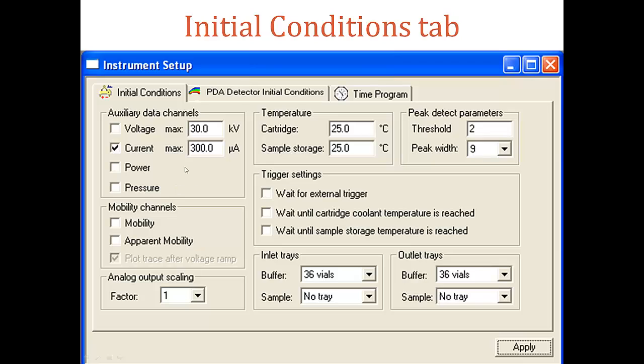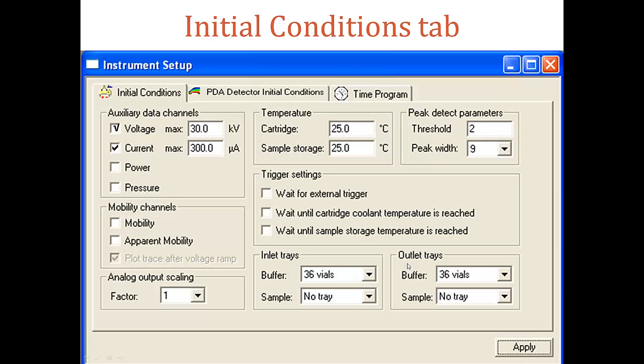For this part, the software gives us the option to collect any one or all instrument parameters, such as voltage, current, power, and pressure. Select the channels to record by clicking the appropriate boxes. For example, we click voltage. Temperatures: we can set the initial temperature of the cartridge coolant and the sample storage units.